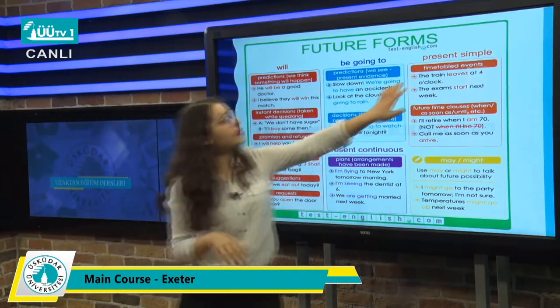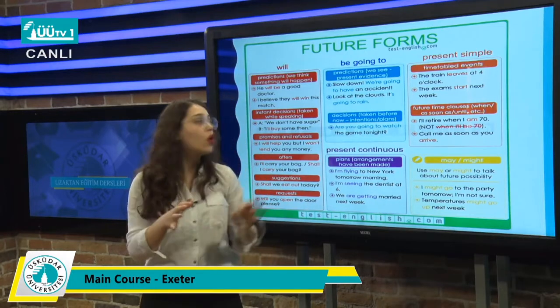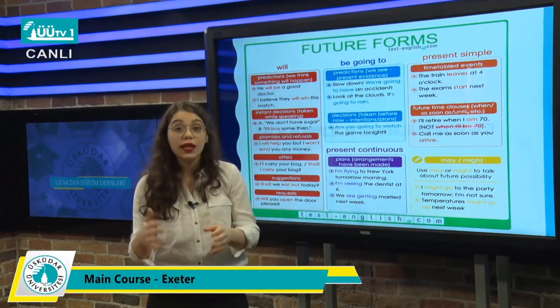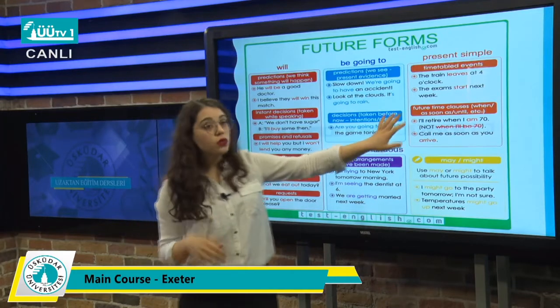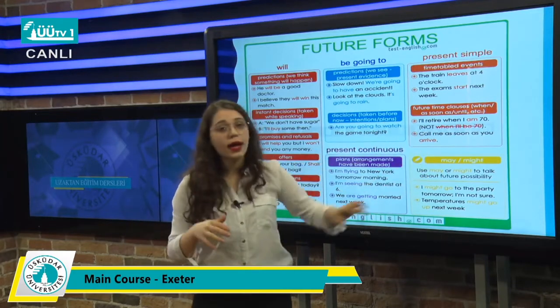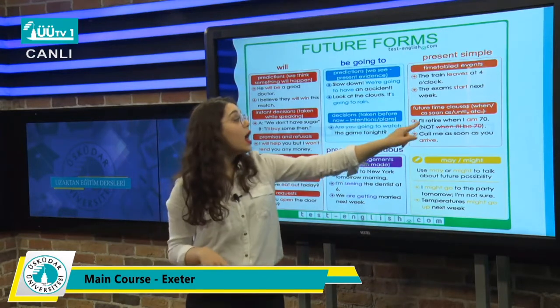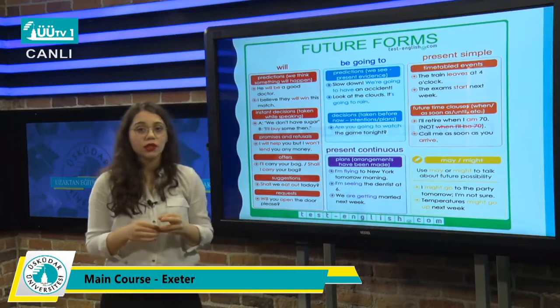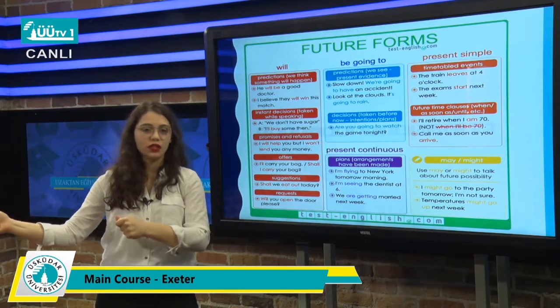So when you're talking about timetable events, like the train leaves at 4 o'clock or the exams start next week, then you can use present simple with this. Or when you use future time clauses, like when, as soon as, until, then you can use present simple, like I'll retire when I'm 70. We don't say when I will be 70, I am 70, okay?